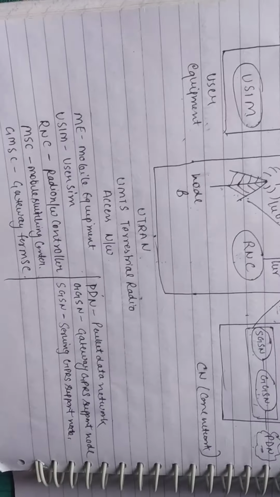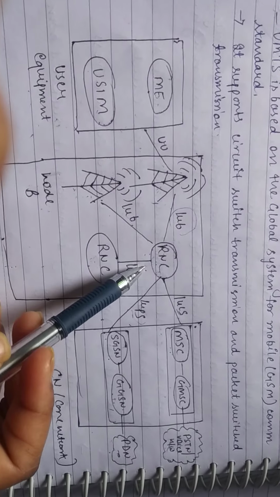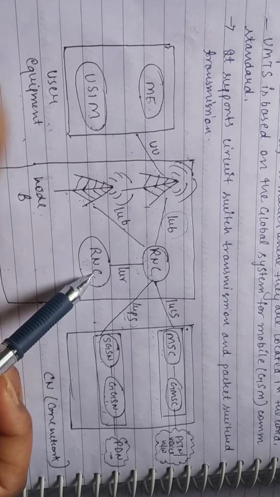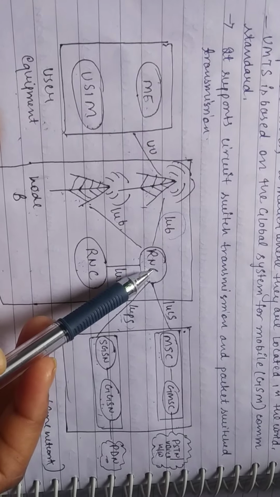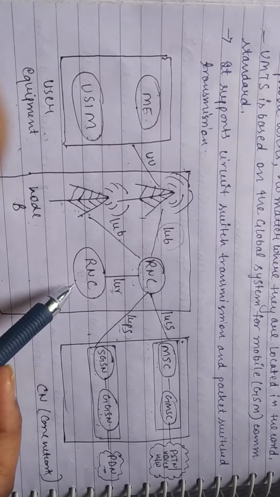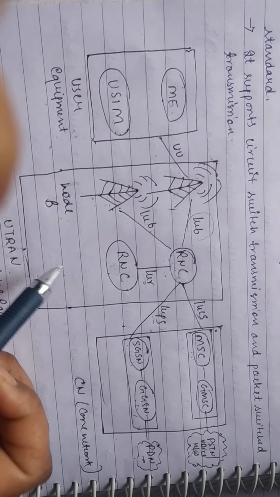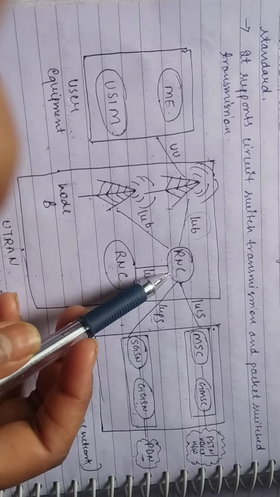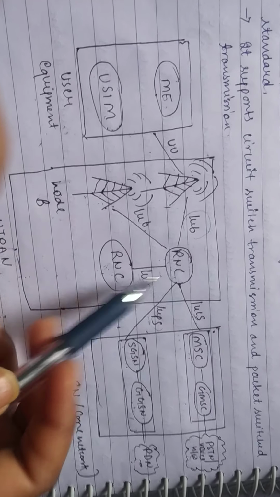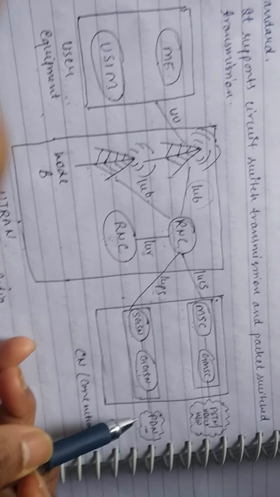RNC is the radio network controller. This radio network controller is connected with another RNC also. This is a very new feature introduced in UMTS technology: an RNC is connected with another RNC through the Iur interface. This whole block is called the brain of UMTS, and it is the main important unit, which decides whether the call should take place or whether the internet services should take place.